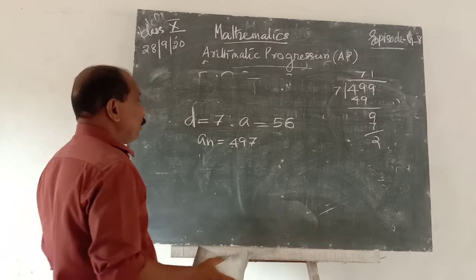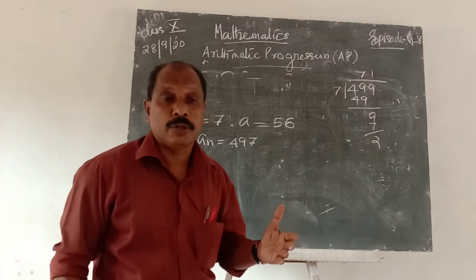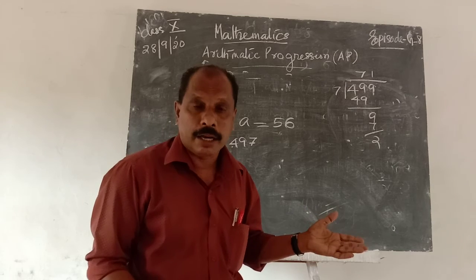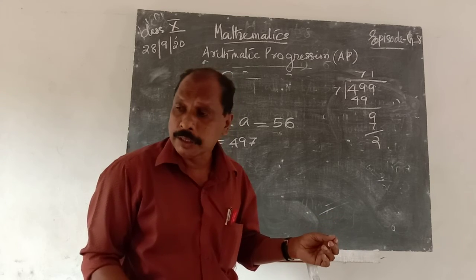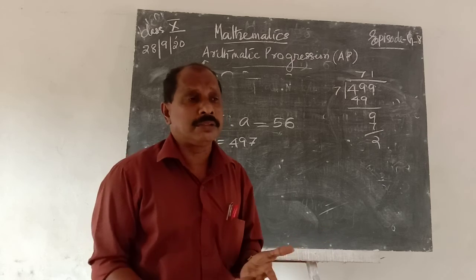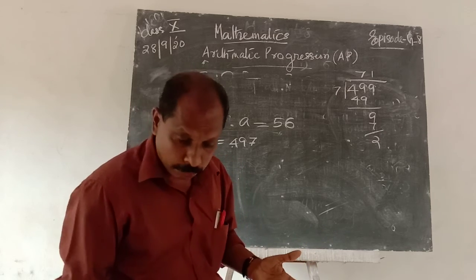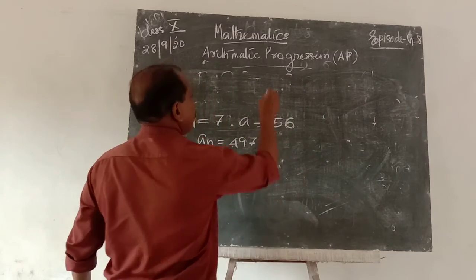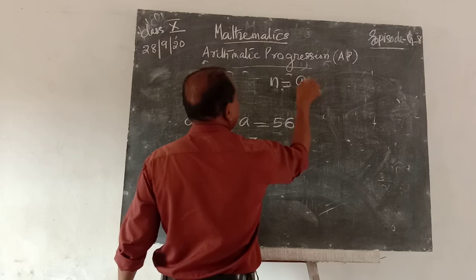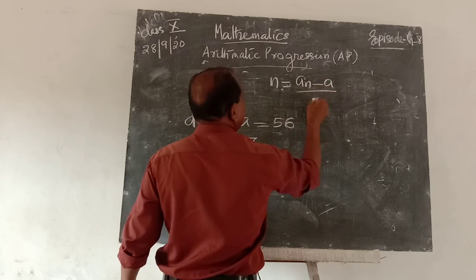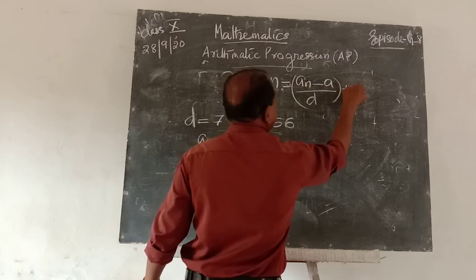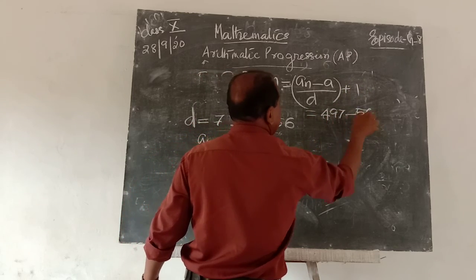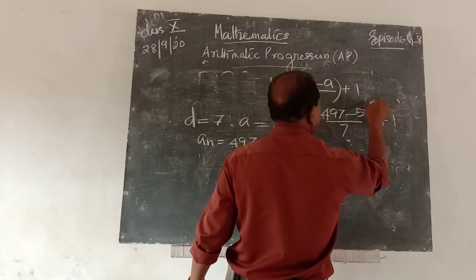Okay. Then find the number of terms, because Sn is equal to n by 2 into (first term plus last term). But we cannot find directly how many terms between 50 and 500 are divisible by 7. Therefore, using the formula n is equal to (last term minus first term) by common difference plus 1, that is (497 minus 56) by 7 plus 1.